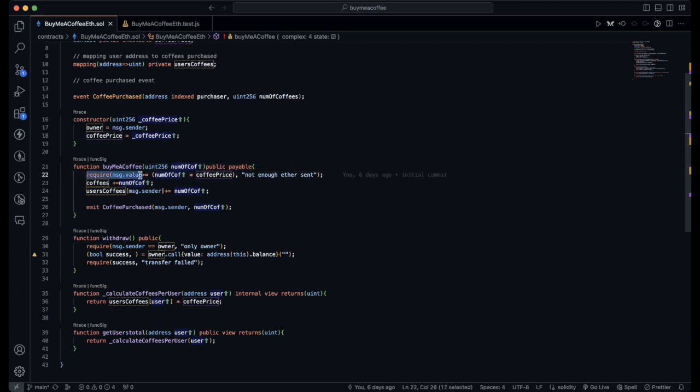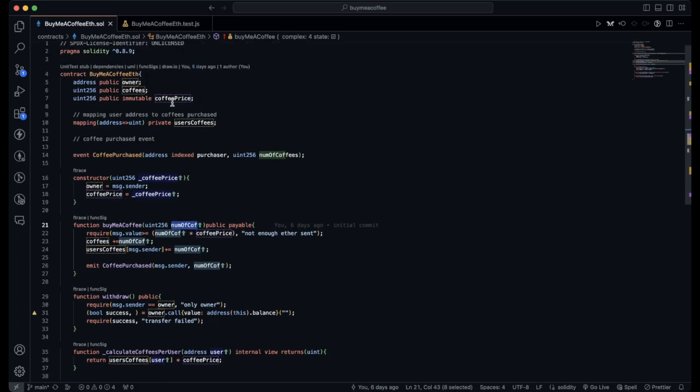Next, we require that the message.value is going to be greater than or equal to the number of coffees times the coffee price. Essentially, what we want to do is we want to make sure that the ether being sent in this message is going to be equal to the number of coffees they want to purchase times this immutable coffee price.